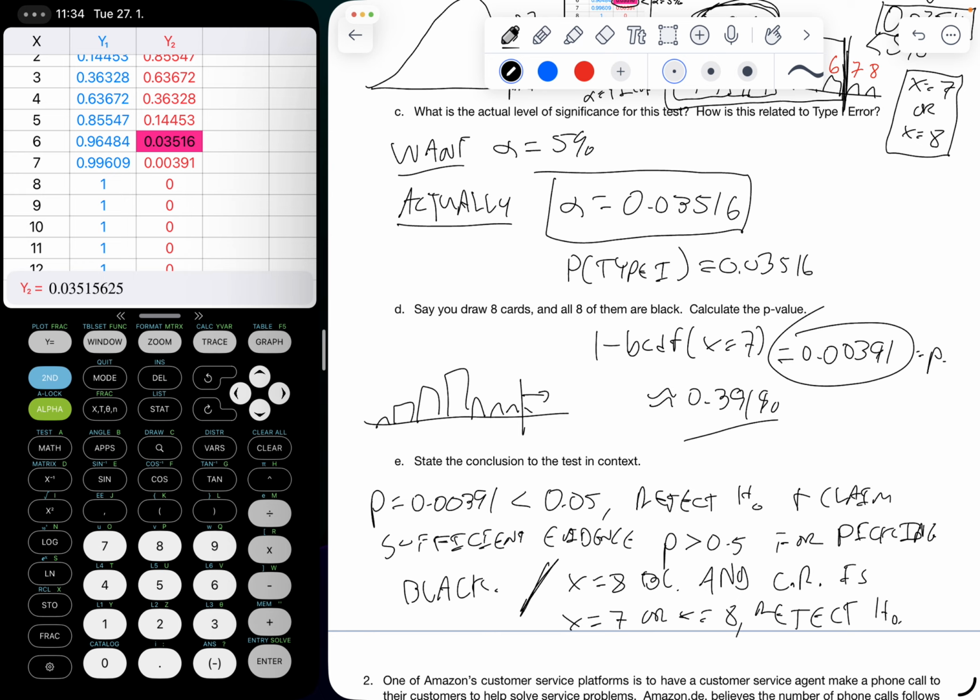And hopefully that's helpful for how we do a binomial test. The trickiest thing is the different way to use our calculator to be able to find that new alpha value and our critical region.